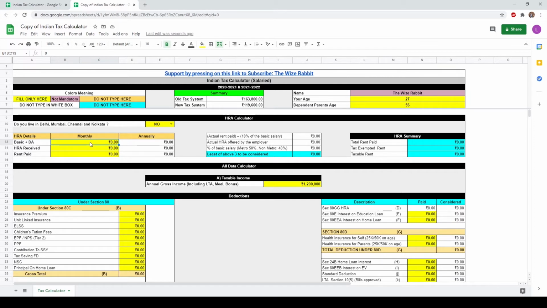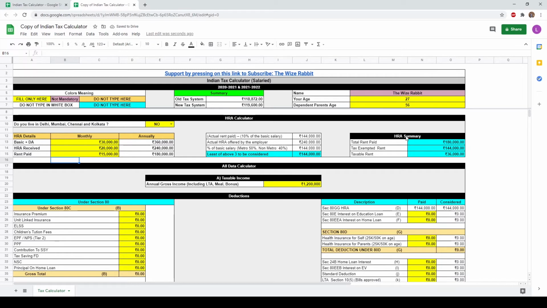Let's say you are receiving a basic of 30,000 rupees per month and an HRA amount of 20,000 rupees, and you are paying a rent of around 15,000 rupees per month.